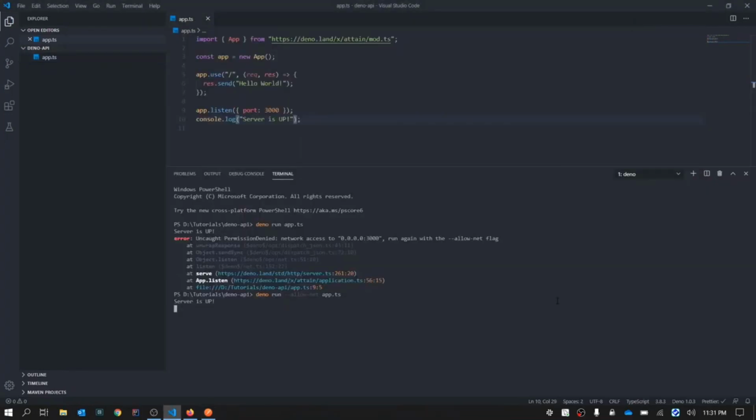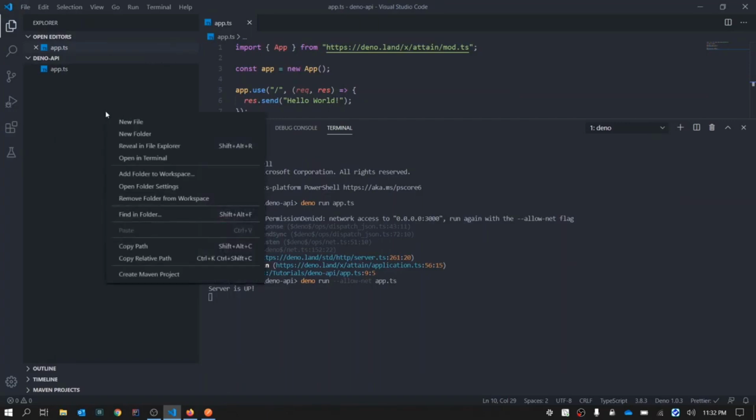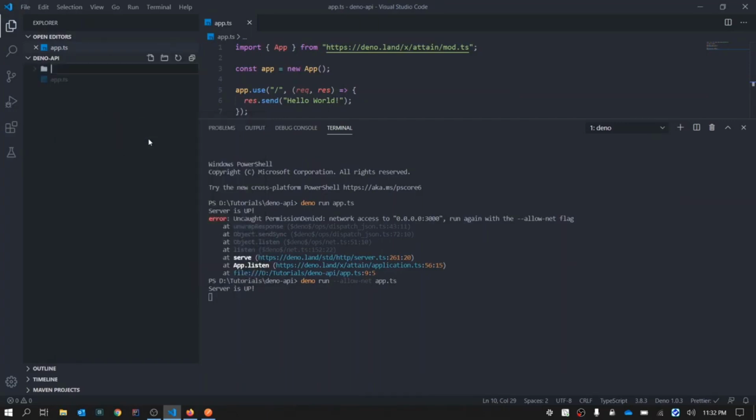Now, let's start with the login page and sign up page. So first, we will understand the directory structure. Let me increase the font size so you can see better. The first folder that we'll have will be controller. Why do we need a controller?